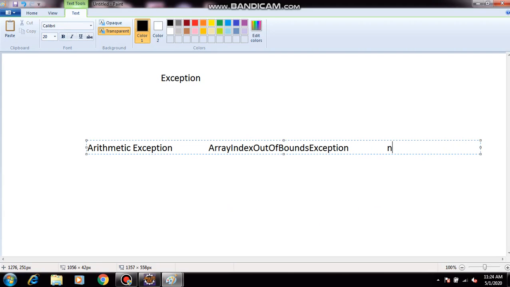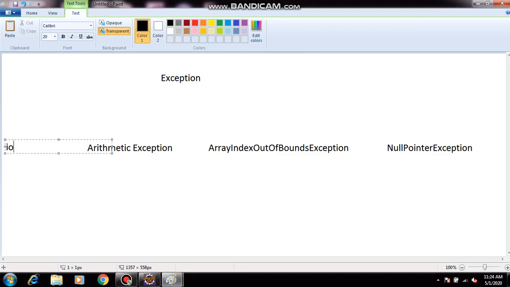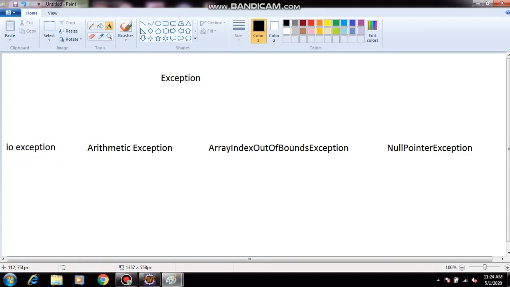Next, we have NullPointerException. Next, we have IOException. Like this, there are multiple exceptions. Presently we are seeing these exceptions.